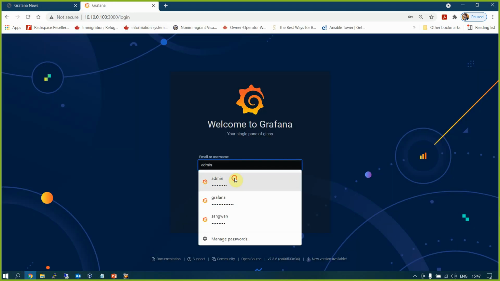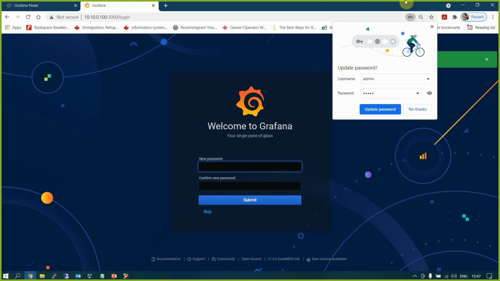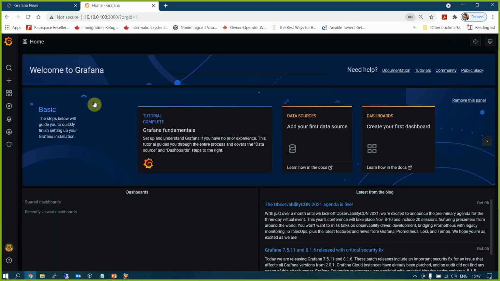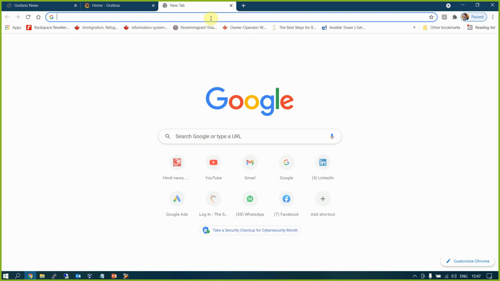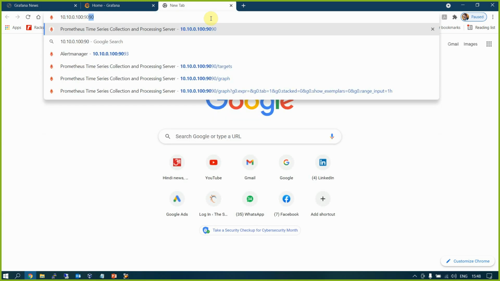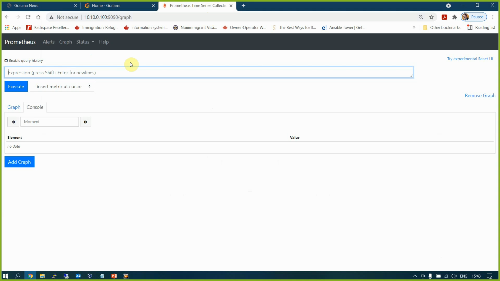So admin, default password is same as usual. I'm logged into Grafana now, and I can also see Prometheus on the same URL where we always used to have it, 9090 port number. And this is Prometheus running inside container now.